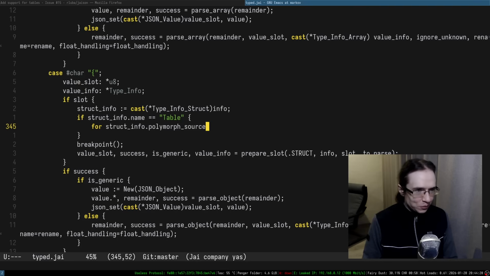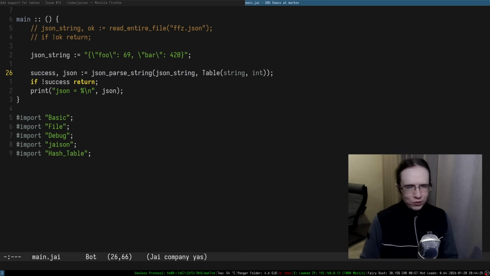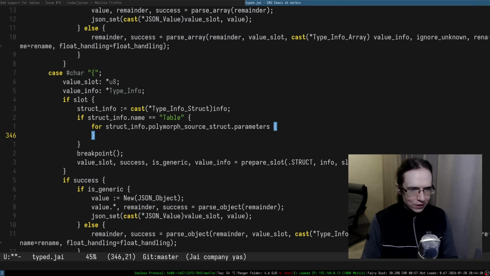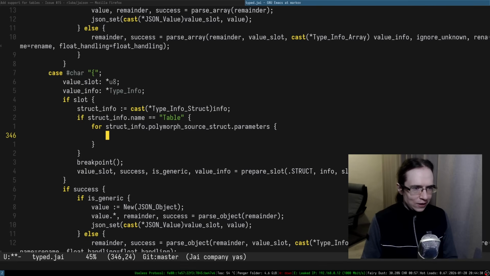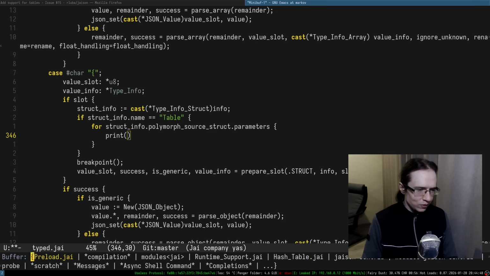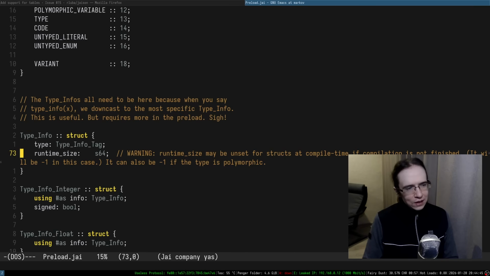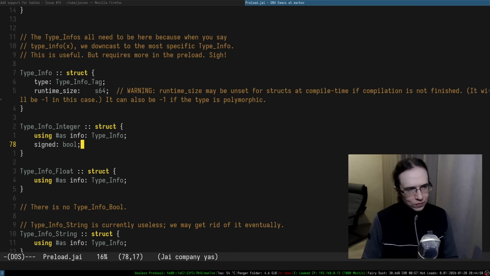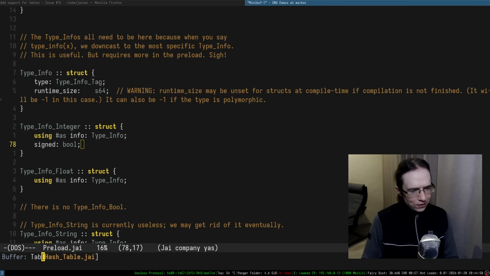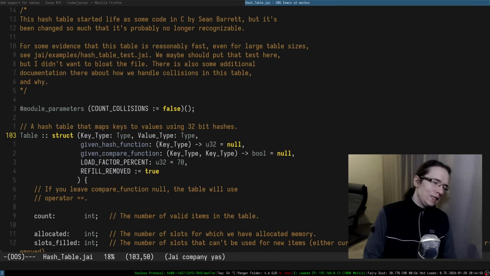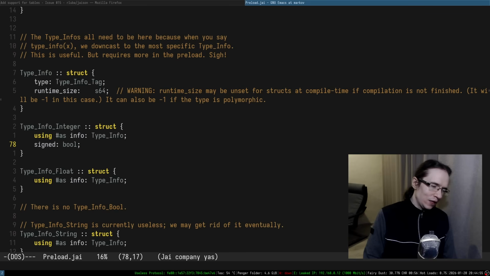So this is what I want to do in here. Parameters. I suppose this is like a... I'm not really sure why there's separation like that, but whatever. And then what we can do, can I just print different names of those things? I should be able to. The type info. Right, so it has a tag and a runtime size. And in the table, the only thing I need is a value type. It's the second one. Can I just print their names or something?